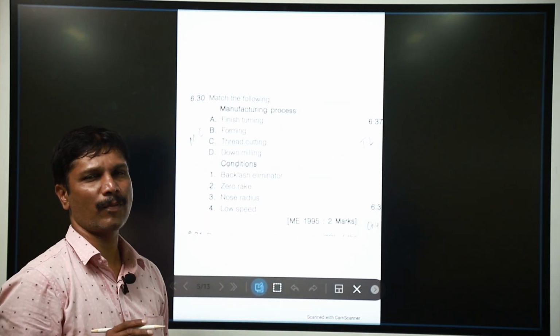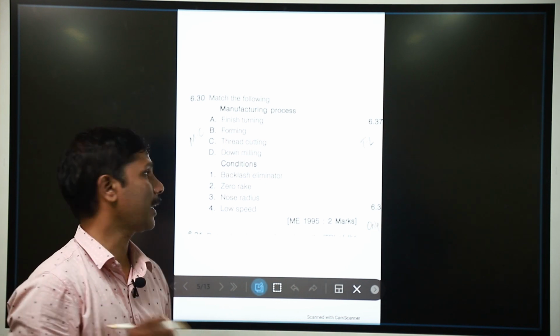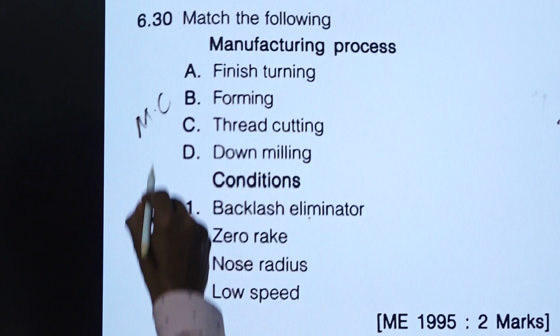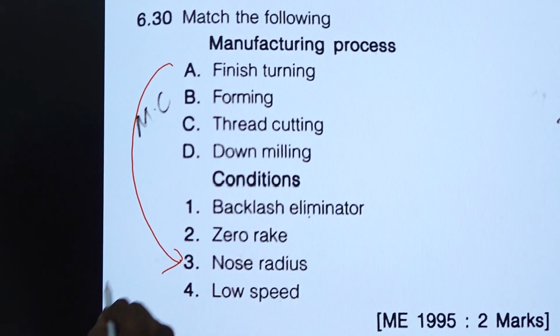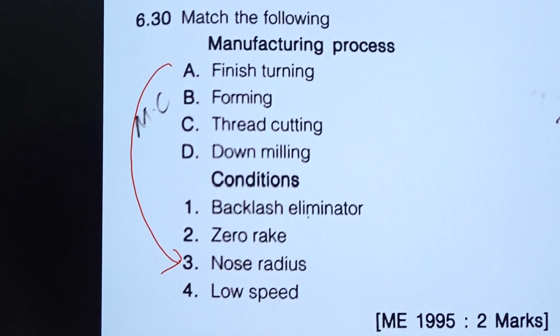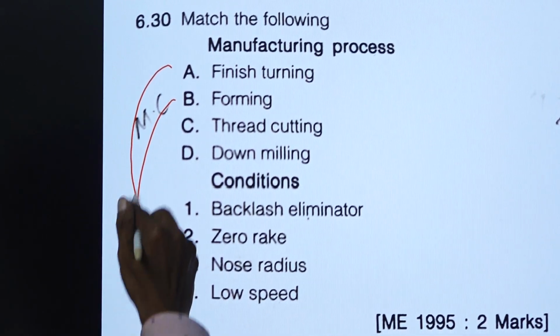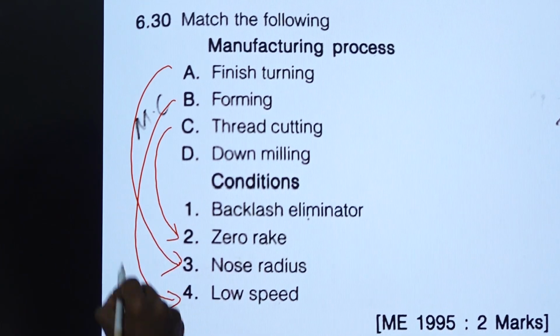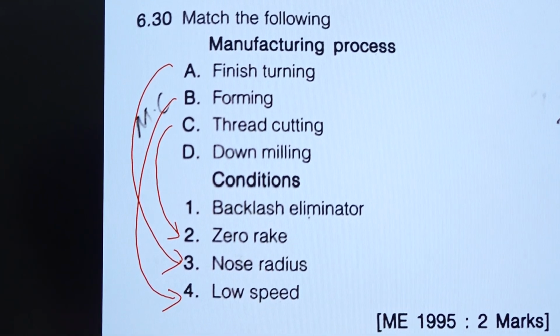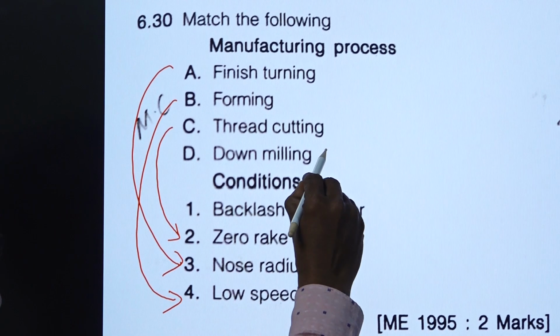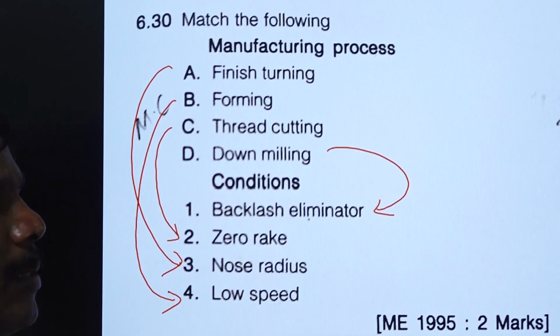Now, we have different manufacturing processes with different characteristics. Finish turning has a nose radius, and forming should be done at low speed. For the thread cutting operation, zero rake is always preferable. Down milling is a backlash eliminator.